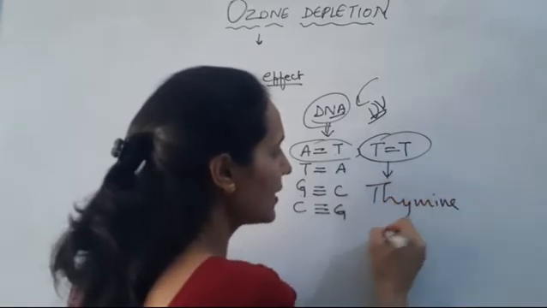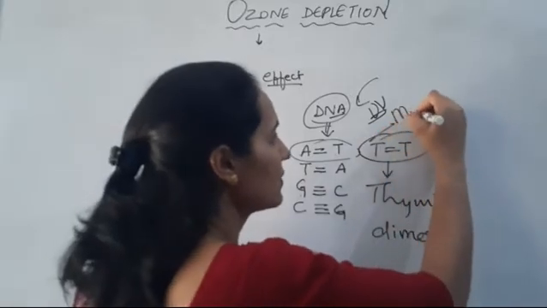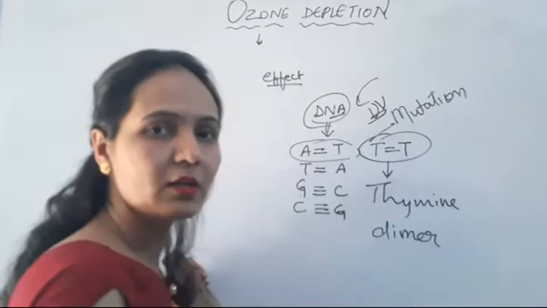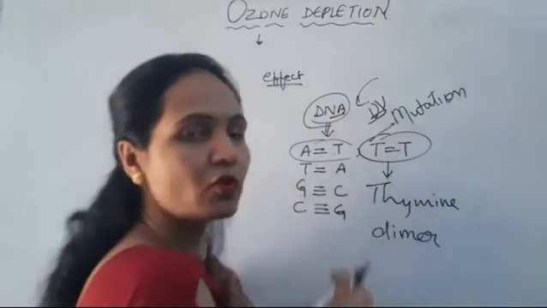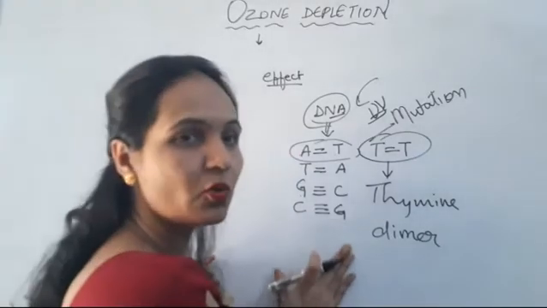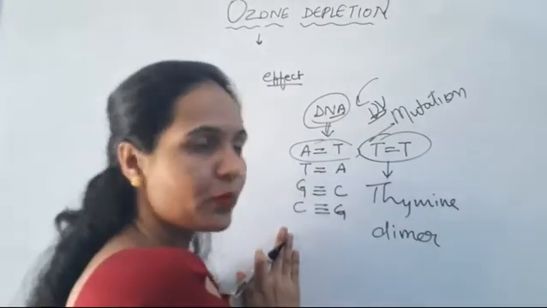Thymine dimer. So what is this? This is a mutation. So this is the harmful effect which we are getting from the depletion of the ozone layer. So are you getting my point? This is the harmful effect of the UV radiation on the DNA as well as on the proteins.